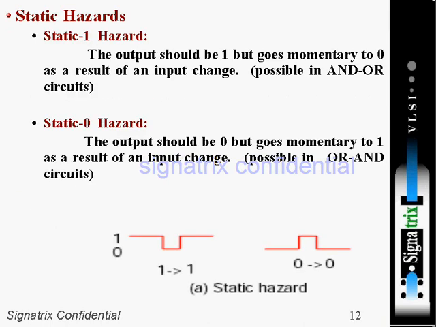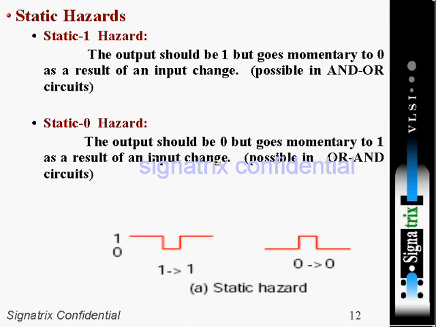Now, what are static hazards? Static 1 hazard means the output should be 1 but goes momentarily to 0 as a result of an input change. In the first diagram we are expecting a stable 1, but momentarily it goes down and again comes back.